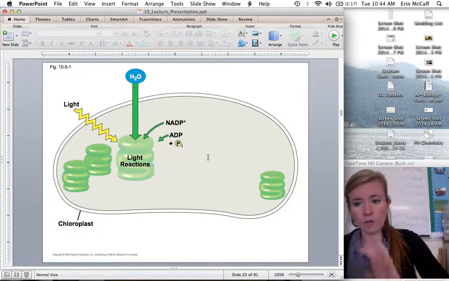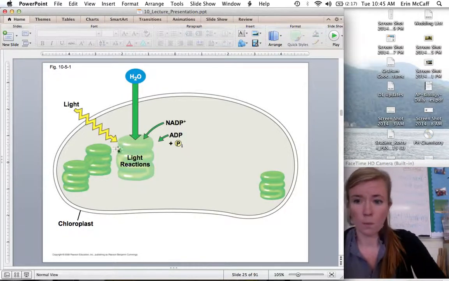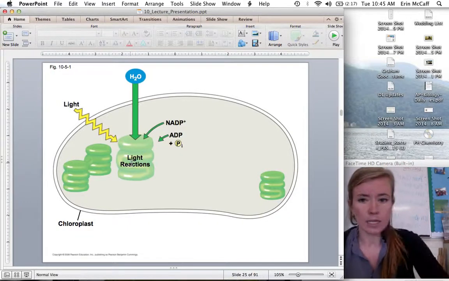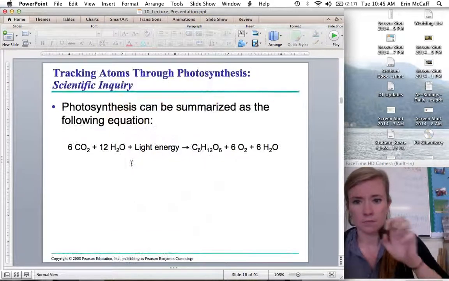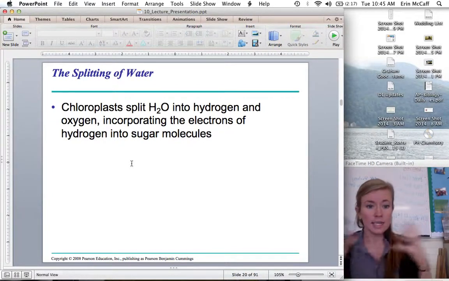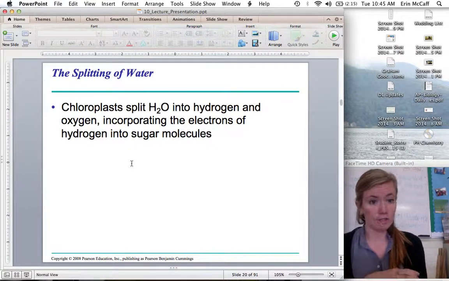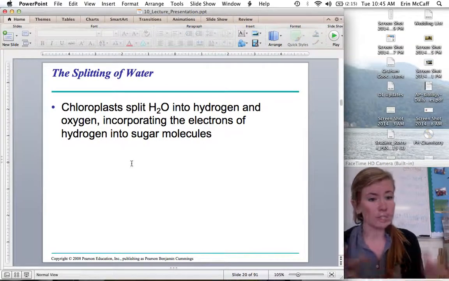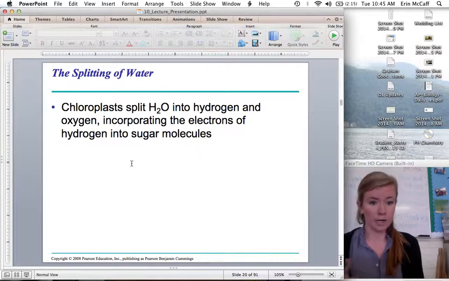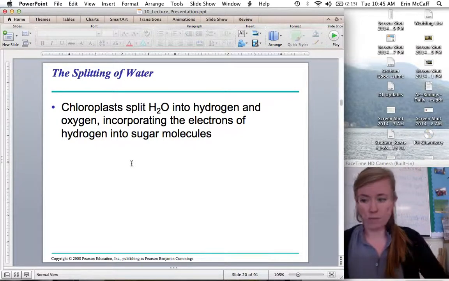So here is the overview of photosynthesis. Here is a thylakoid, a grana. One of these is a thylakoid, the whole thing is a grana. And we take water and we split water into oxygen when the light energy hits. So we take water and we split it into hydrogen and oxygen. And then those electrons get released, and we use the electrons to store energy. So water becomes oxygen, just like how in cellular respiration we take oxygen and it accepts the electrons and becomes water. So it's exactly the opposite. Now we're taking water, splitting it in half, and we're stealing the electrons away.